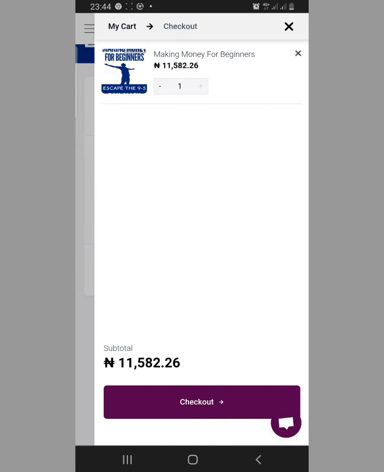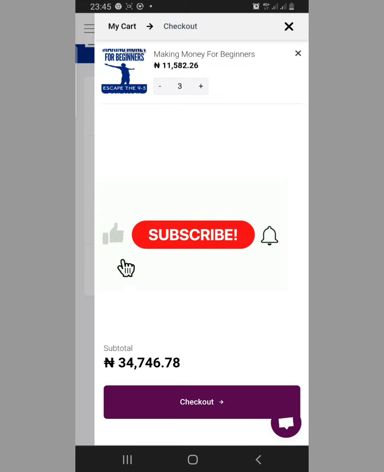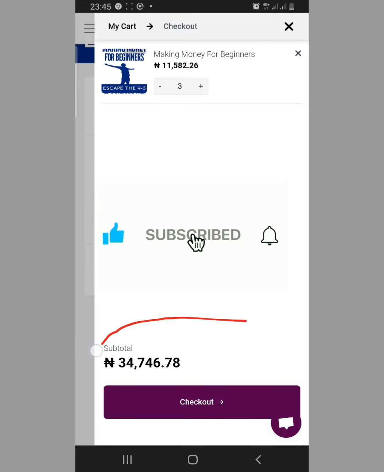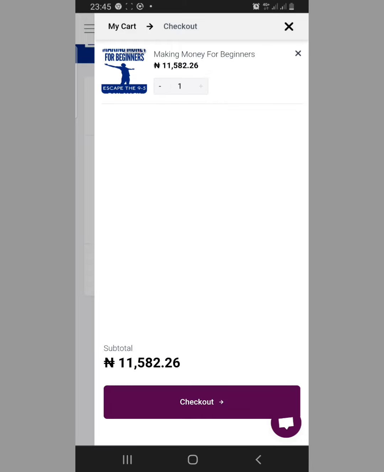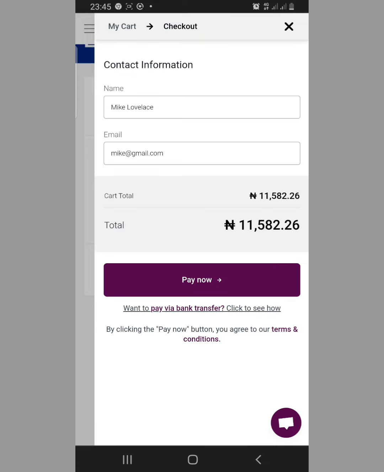Once you tap on this buy now, it will bring you to this environment and ask you how many you want to buy. So you can select as many as you want. You can see that as you are selecting the quantity, the price is changing. So it depends on how many you want to buy. Let me assume I want to buy one, and now go to this option here to check out. Once I select it, you will see an option. You will see your name here if you are using your account. You will see your email.